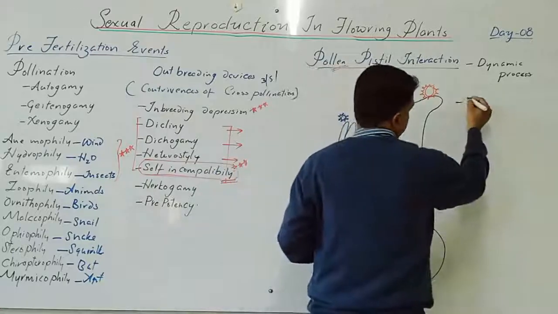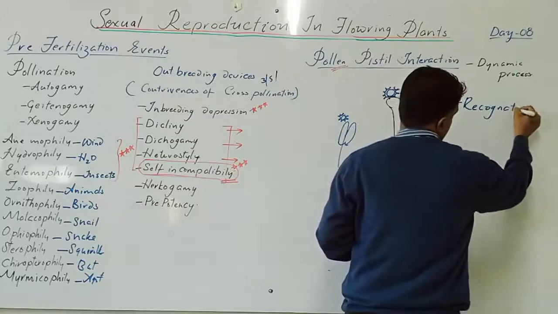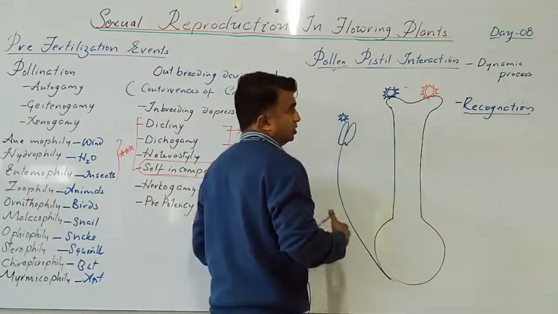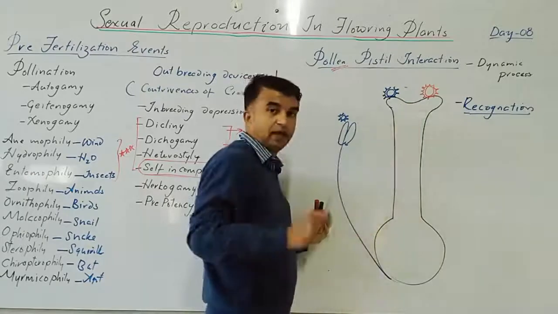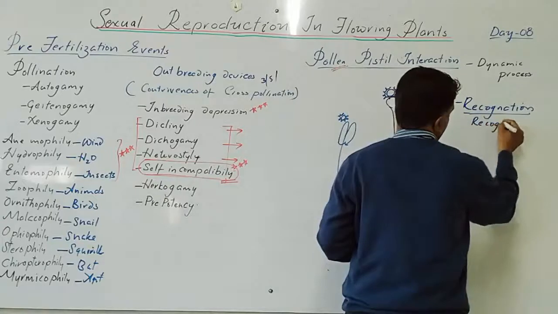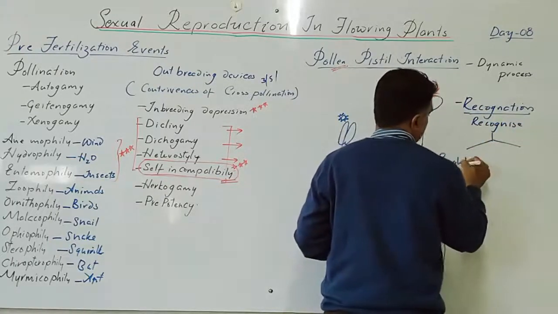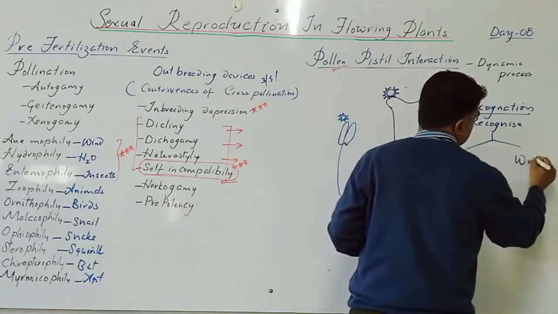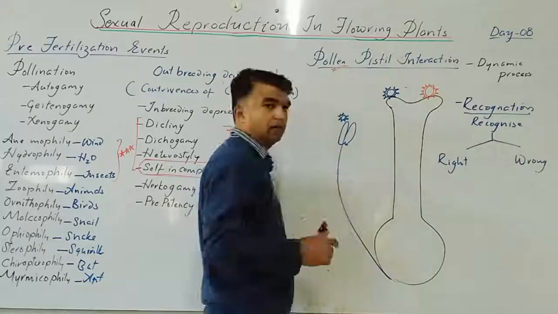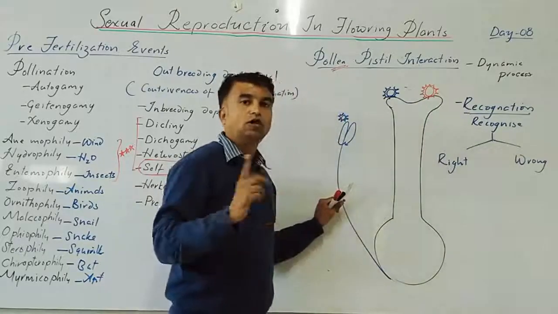The first word is recognition or recognize. So the stigma has the capacity to recognize which is the right type and which is the wrong type of pollen grain. Even the stigma has that capacity, to tell the right type pollen grain from the wrong type pollen grain.